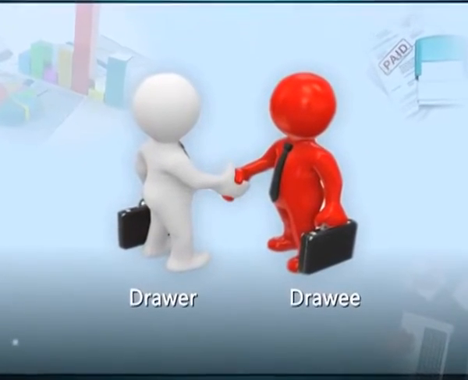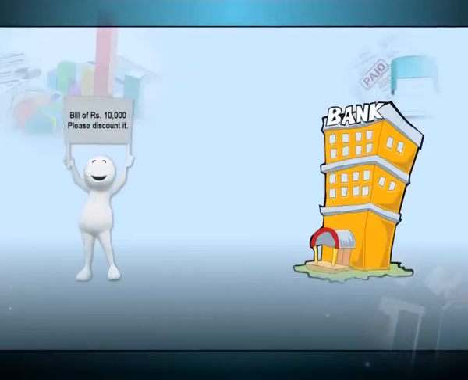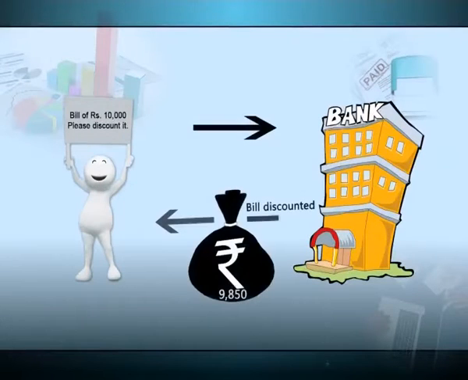Suppose after 4, 5 days, 10 days, A is in need of money. As per the agreement, A cannot approach B to collect the money, because it was an agreement between them that the payment is going to be made after 2 months. Under this situation, A can take the help of the bank. A will approach a bank with a request: sir, I have a bill with me which is payable after 2 months, and I am in need of money immediately.